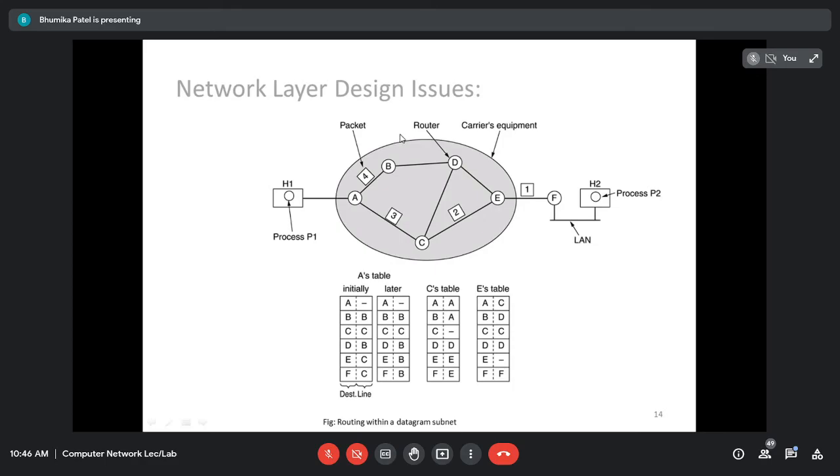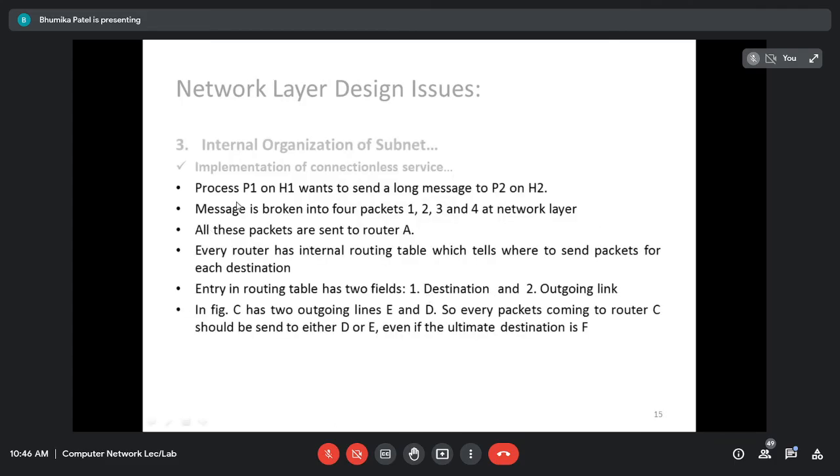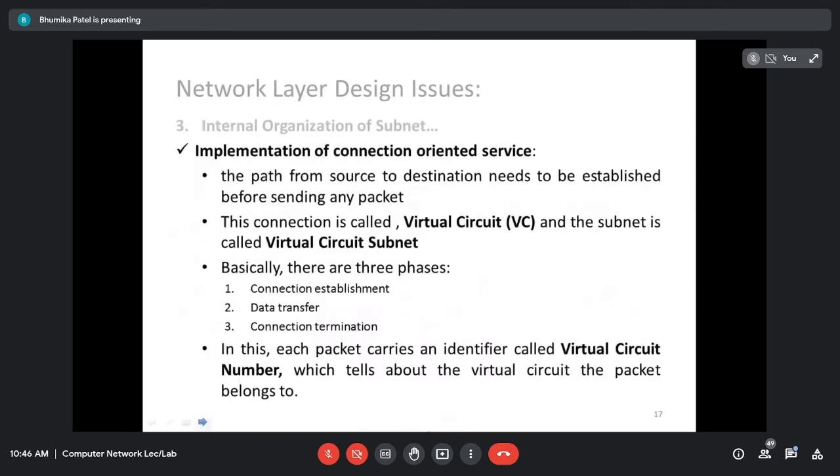Whereas connection oriented will be the opposite. Every packet has to compulsorily follow the same path. They cannot take a different path in connection oriented. Right? Okay, the same thing is written here, I'm not explaining the theory portion.